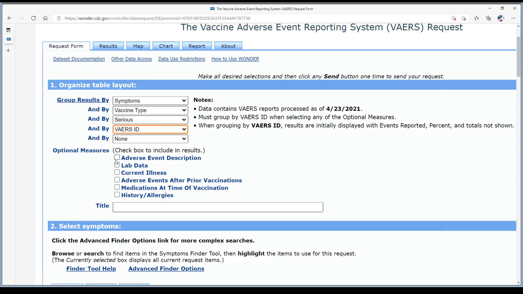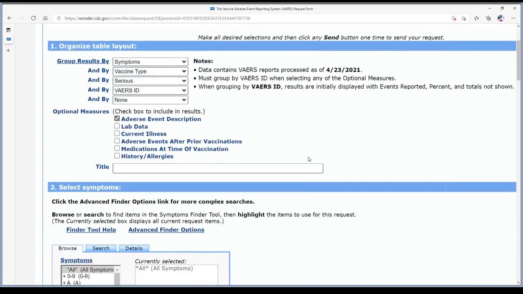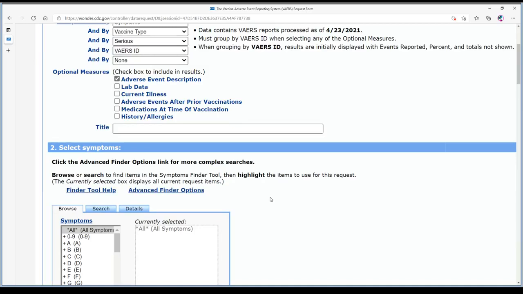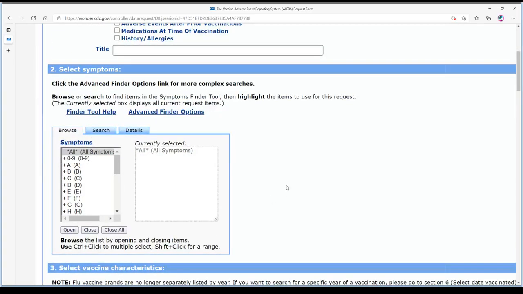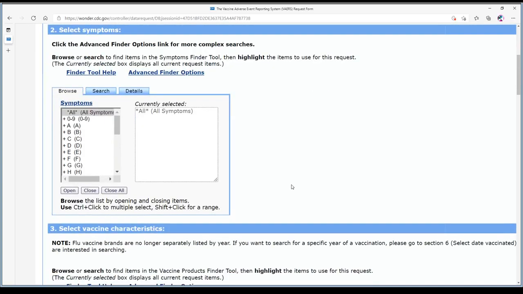So the important thing you need to click on here to be able to see the information is the adverse event description. Now, what I'm hoping is that you go through and you learn this and you go through this information and can start sharing this information with your friends and family. Now, you can get very, very detailed on this site and get down to, like, you can even put everybody in Montana that is a male over the age of 65.